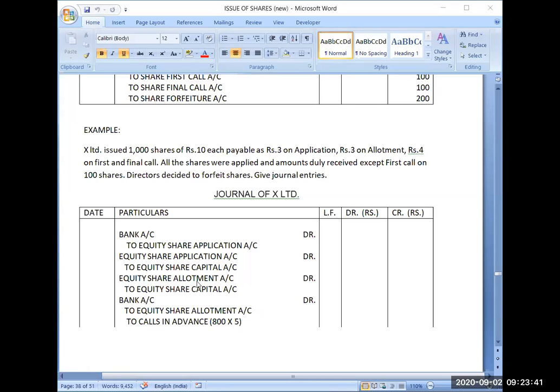So face value is ₹10 and issue price is how much? Yes, very good.